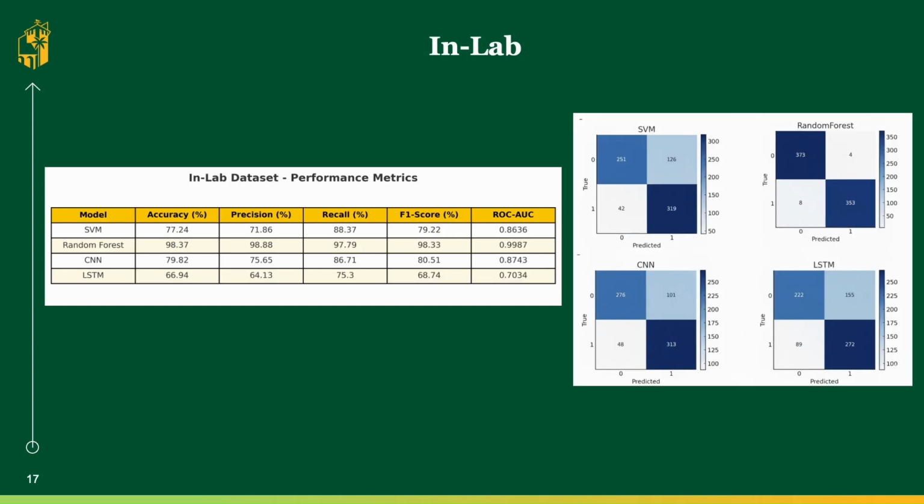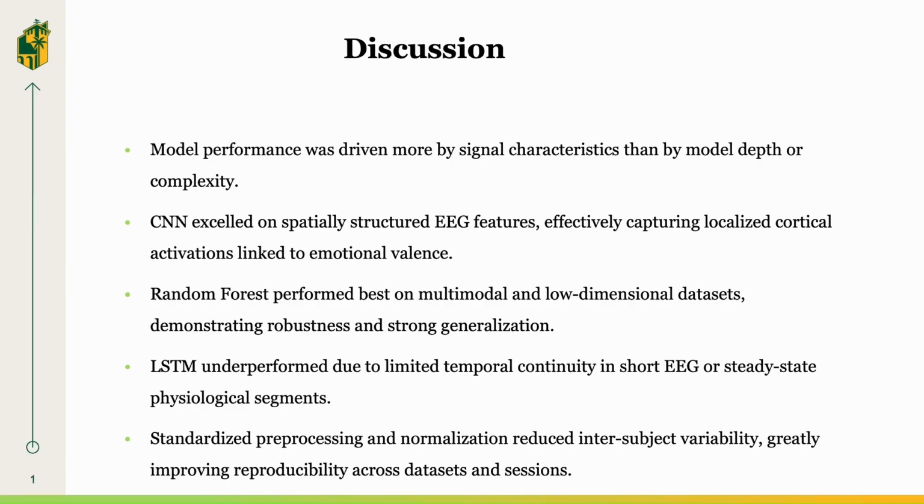Our in-lab multimodal fusion delivered 98.4% accuracy with Random Forest and a near-perfect 0.9987 area under the curve. The confusion matrix shows exceptional emotion separation. Multimodal integration clearly works. Moving on to the next section, our study showed that model performance depended more on the